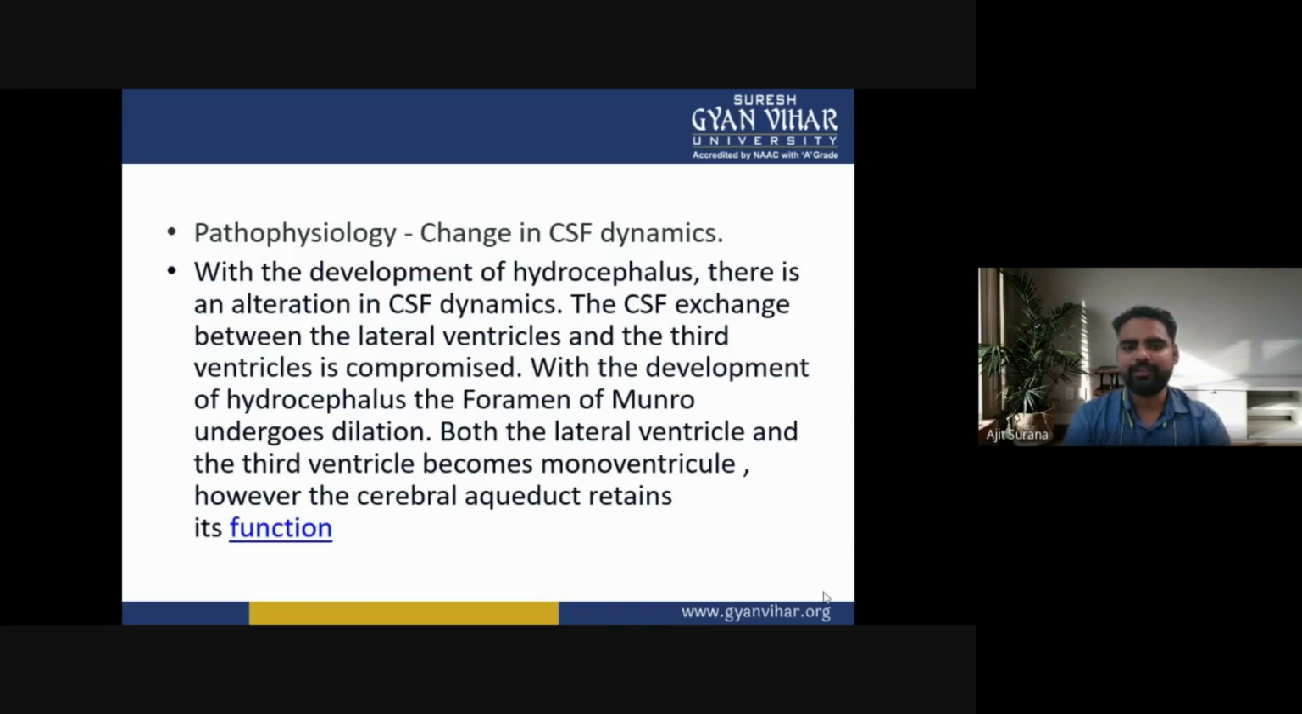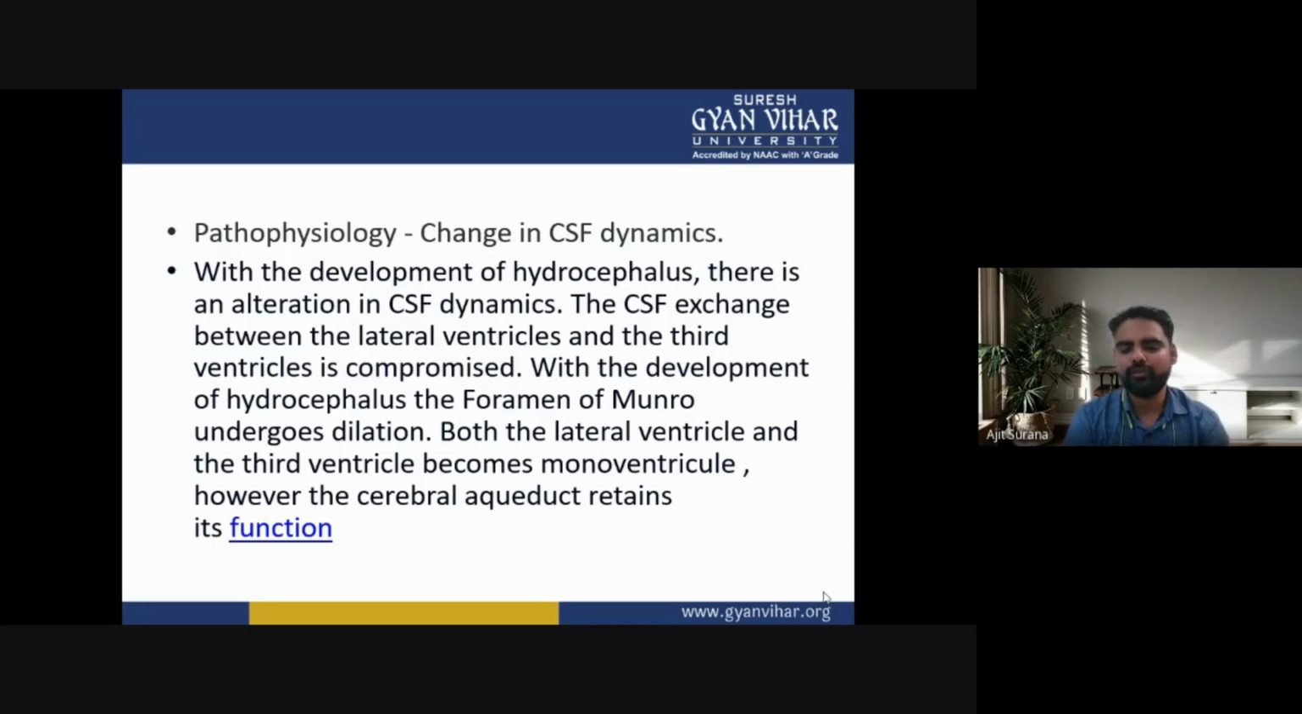The CSF exchange between the lateral ventricles and the third ventricle is compromised. With the development of hydrocephalus, the foramen of Monro undergoes dilatation. Both the lateral ventricles and the third ventricle become monoventricular. However, the cerebral aqueduct retains its function.